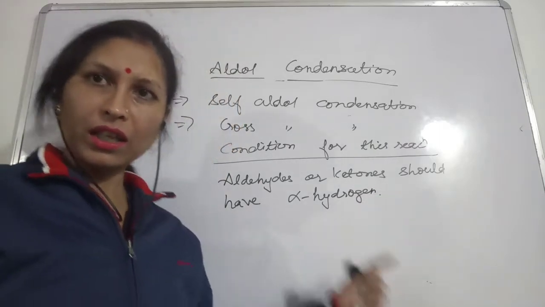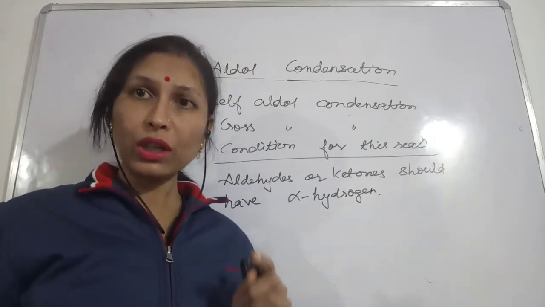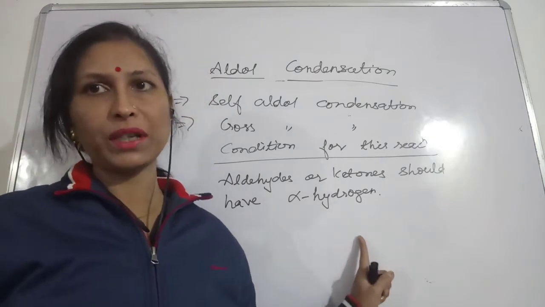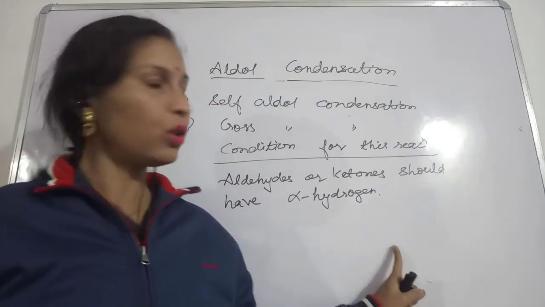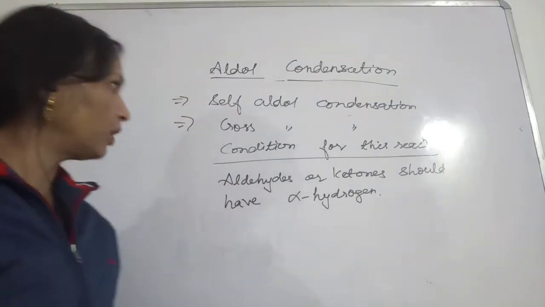They will give you this aldol condensation only and only when an alpha hydrogen is present in that aldehyde or ketone. Okay, so let's talk about that.